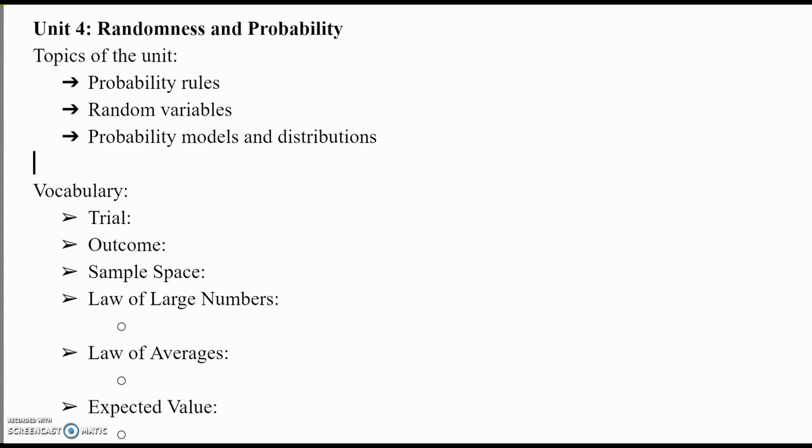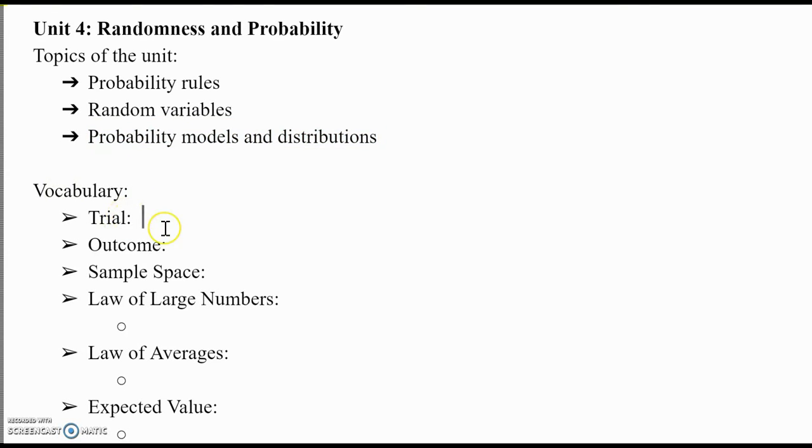Hi, in this lesson we're going to talk about the fourth unit of AP Statistics, randomness and probability. The topics that will be covered in this unit are probability rules, random variables, probability models and distributions. Beginning off with our vocabulary.